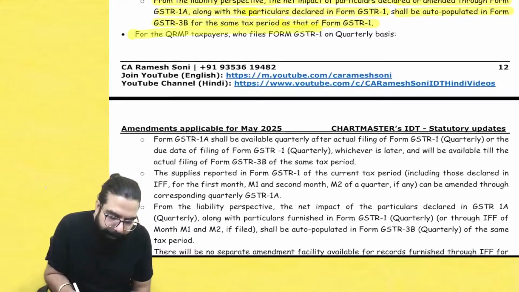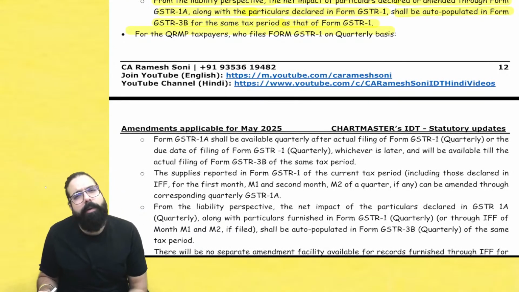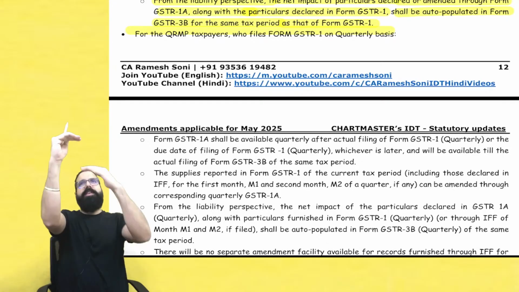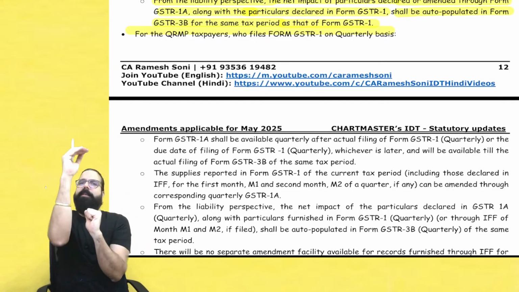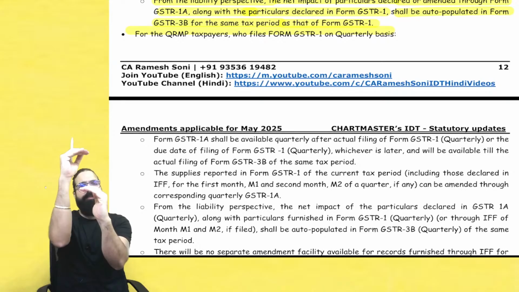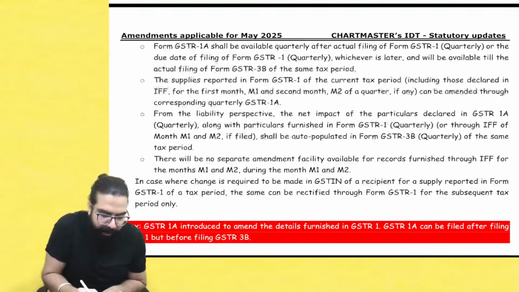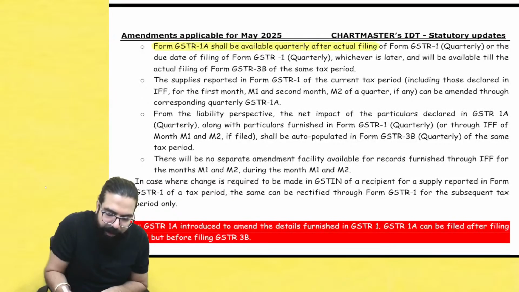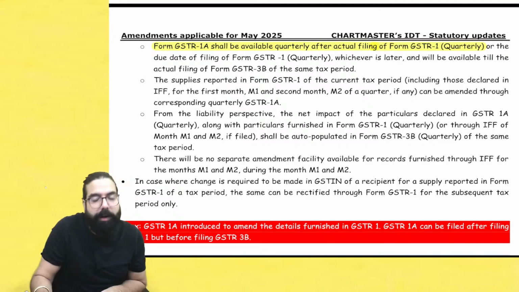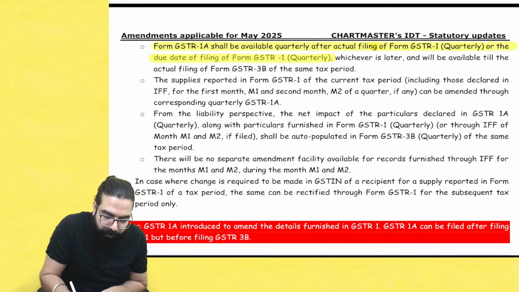Sir, QRMP people, quarterly return, what will happen? Quarterly return, you are not filing GSTR 1 monthly, you are filing the invoice furnishing facility, then invoice furnishing for April, invoice furnishing for May. For the whole quarter, you file one GSTR 1. So they are telling that GSTR 1A will be available after the due date of GSTR 1, which is quarterly, or the actual date of filing, whichever is later, and will be available till the date of filing GSTR 3B.